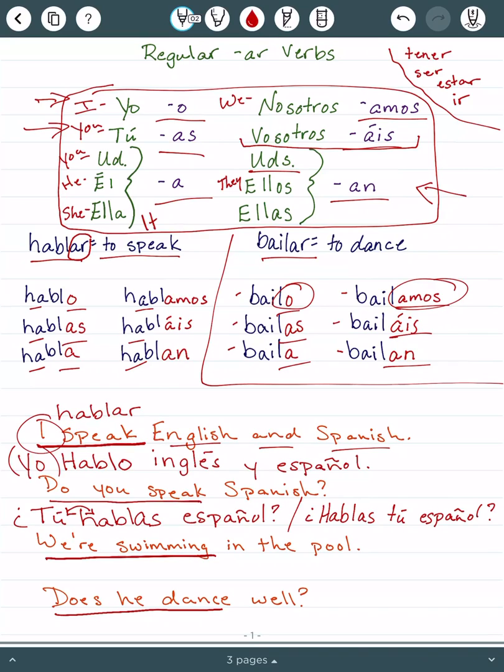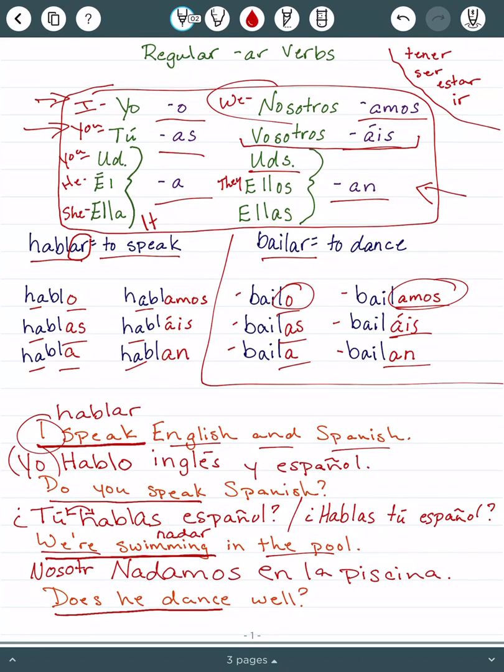We're swimming at the pool. So you need to know to swim first off. If you don't know that, you can know all the endings and it's not going to help you. So to swim is nadar. So take off that AR. It's we. We is nosotros. Add amos. And then en la piscina. And again, we can say nosotros there if we want to.